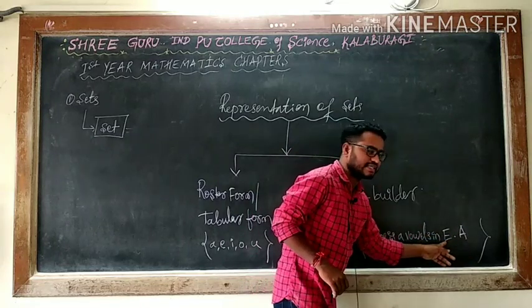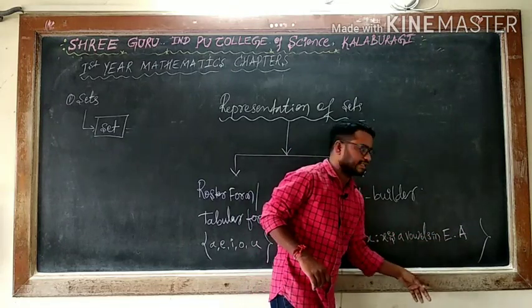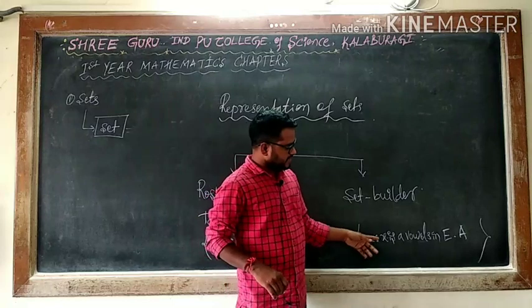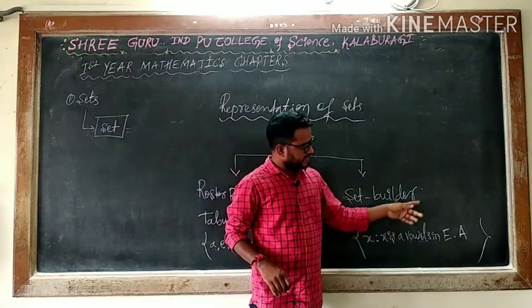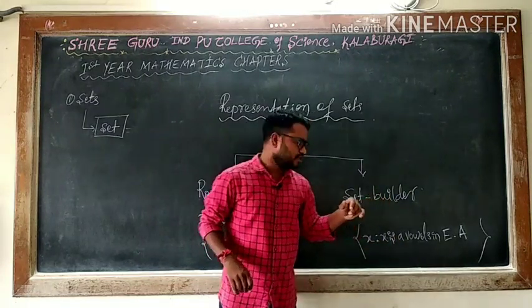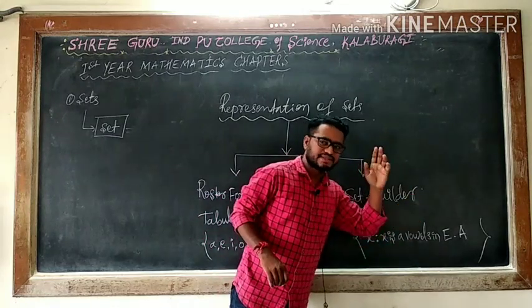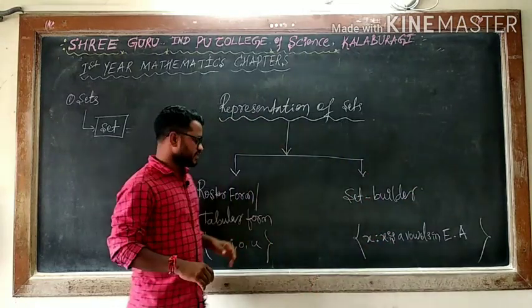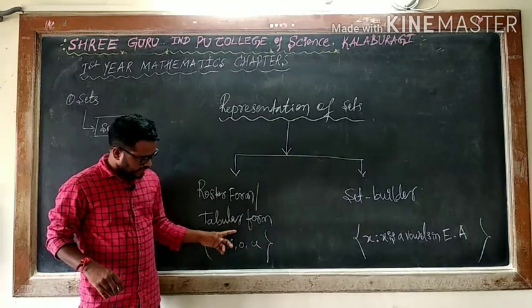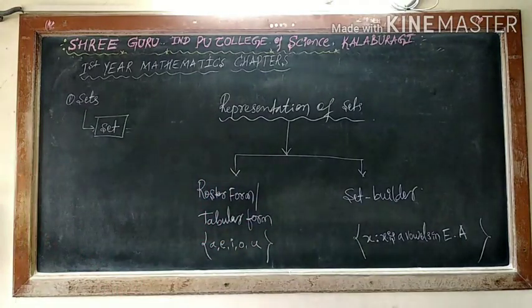EA. Instead of writing English alphabet, I wrote EA. X is a vowel in English alphabet. Can I say, when you are saying that X is a vowel in English alphabet, definitely it will be A, E, I, O, U. Of course, when we are saying X is a vowel in English alphabet, definitely those will be A, E, I, O, U. Is it? The difference is what?